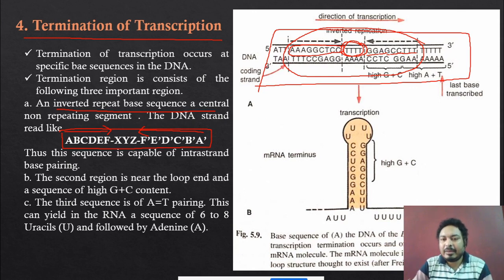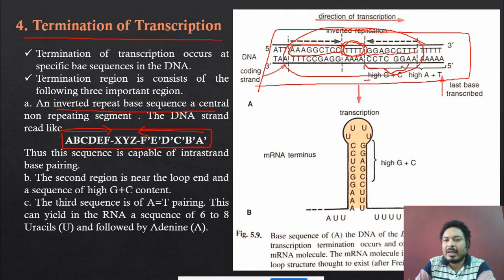Okay. And in between both the inverted sequences, a new sequence is there which is not inverted. And when the RNA polymerase senses this type of sequences, then immediately they stop the RNA transcription process. Now see, in this sequence, two other sequences are there which are also very important. Okay, you can see this is a region of the inverted sequence.